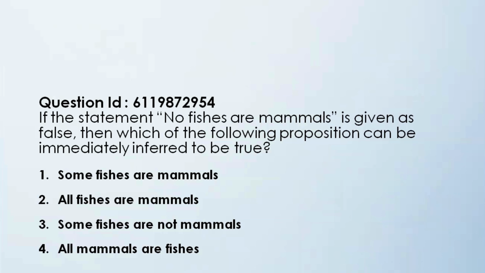I hope you have chosen your answer now. So the correct answer is some fishes are mammals. Question says no fishes are mammals is false. Okay, so that's why you can assume that some fishes are mammals, right? And the other 3 options, when they say no fishes are mammals is false, it doesn't mean that all the fishes are supposed to be mammals, right? You don't know whether all fishes are mammals. The third option says some fishes are not mammals. We don't know whether all fishes are mammals or some fishes are not mammals, right? So that clarity is not given in the question. So I hope you understood this question and answer.